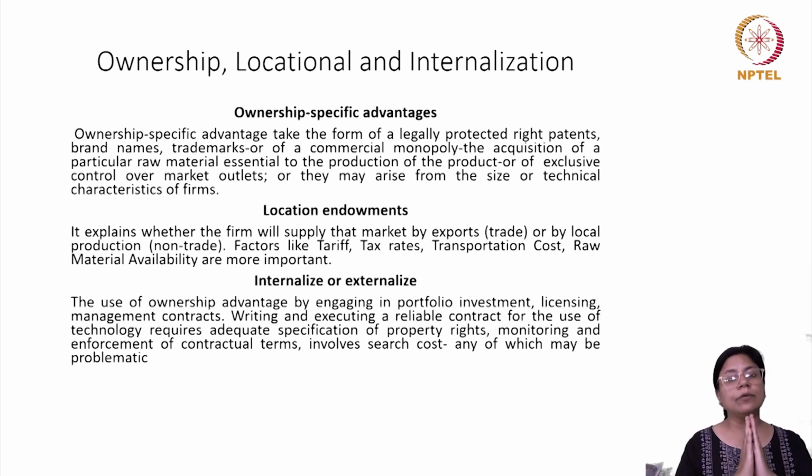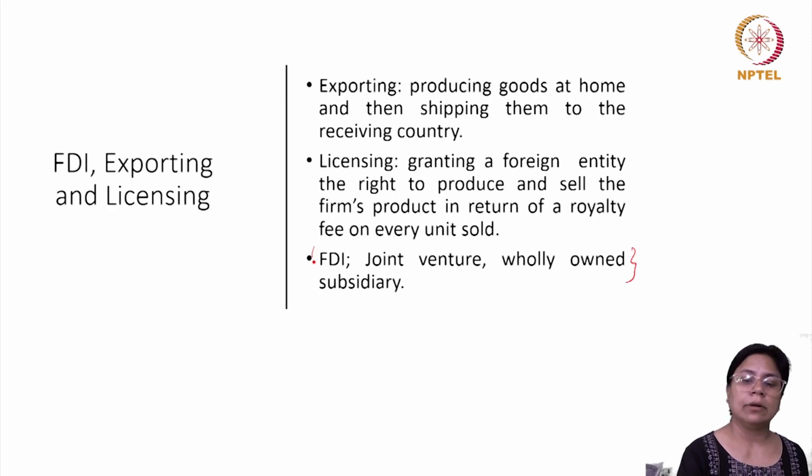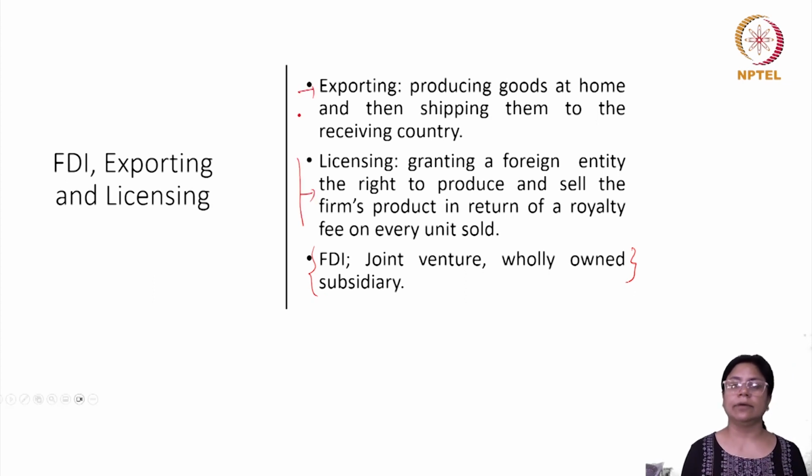So a lot of literature, including empirical works, has focused on this and tried to find out the locational factors and the factors which influence the internalization and the externalization decision of the companies. So that is what I was talking about: exporting, licensing, or whether to go for foreign direct investment, joint venture, wholly owned subsidiaries. So these are the internalizations. This is the externalization. Licensing means granting a foreign entity the right to produce and sell the product in the foreign market and get certain royalty from them.